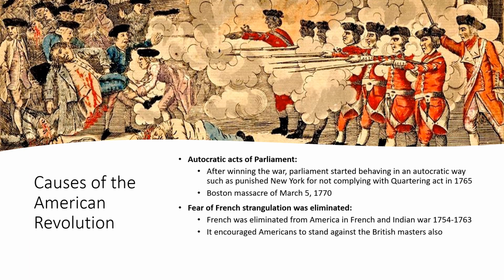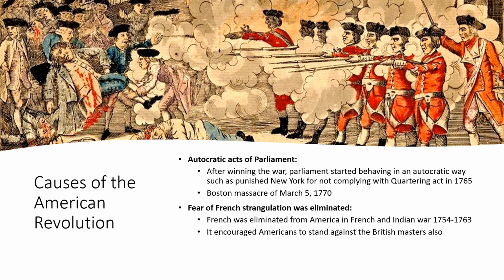For example, in 1765, the New York colony refused to quarter any soldiers, and did not want to comply with the Quartering Act of 1765 because it was very burdensome and they could not afford to give shelter and feed the soldiers of the British Empire.